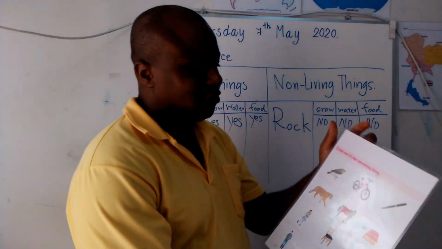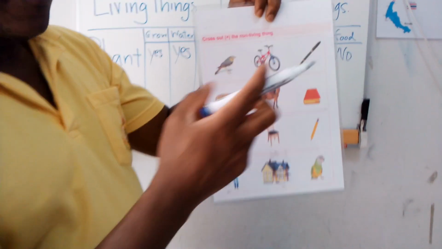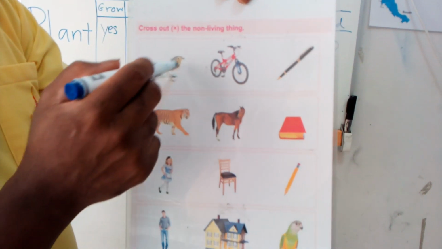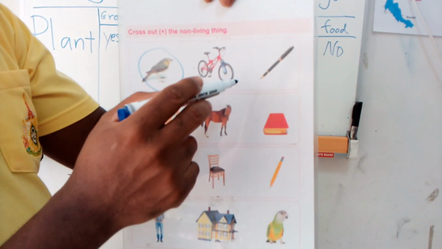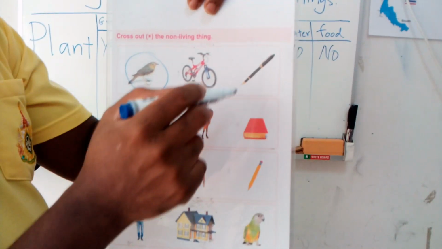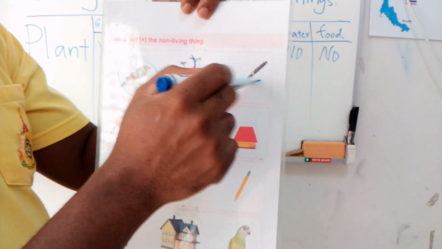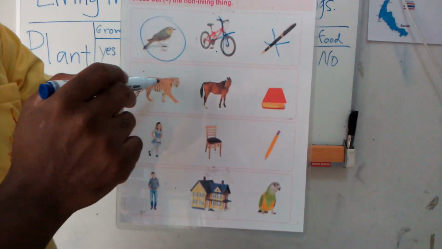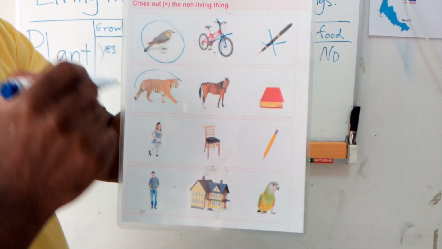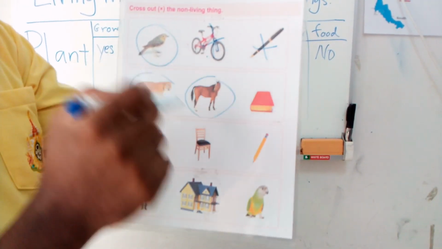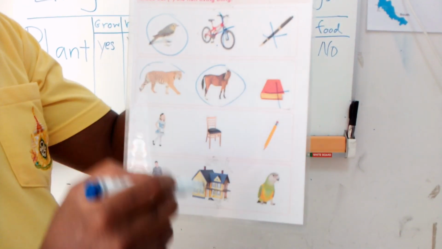So when you look at this picture now, you can see that for you to identify living things here, this one is what? Living things, and this is non-living things. So this is non-living things, this is non-living things. And look at this, tiger is what? Living things. And horse is what? Living things. This one is non-living things.